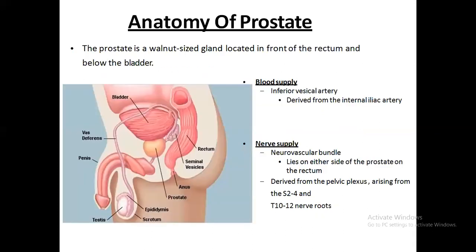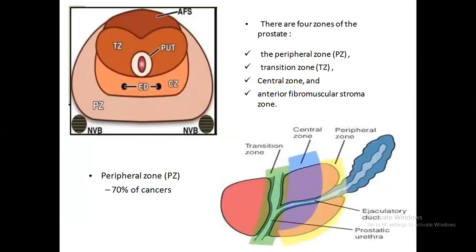The prostate is a walnut-sized gland located in front of the rectum, below the bladder. Blood supply is from the inferior vesical artery and nerve supply is from the neurovascular bundle. It is present on either side of the prostate, and it is derived from the pelvic plexus S2 to S4 and T10 to T12 segments. If you divide it according to zone, it is divided into the peripheral zone, transitional zone, central zone, and anterior fibromuscular stromal zone.